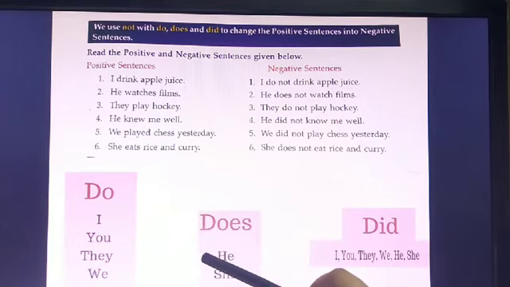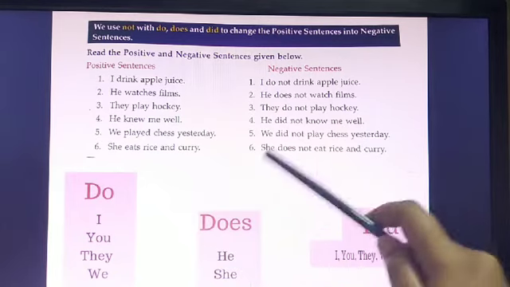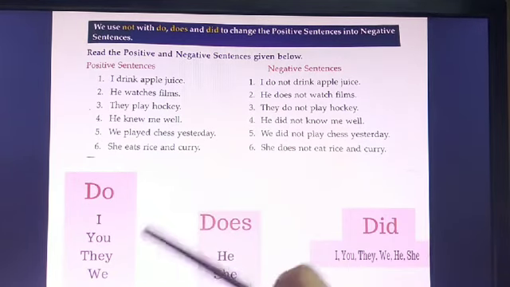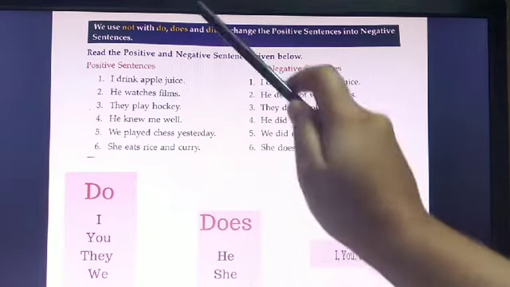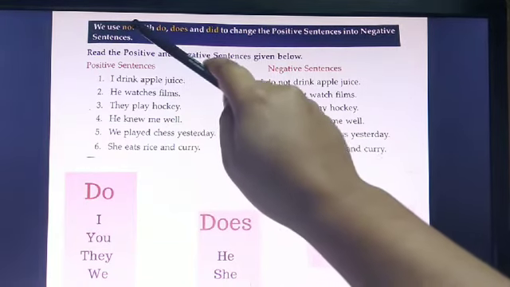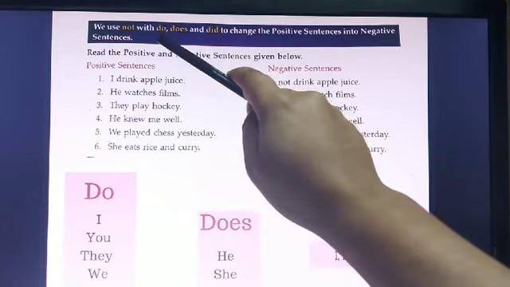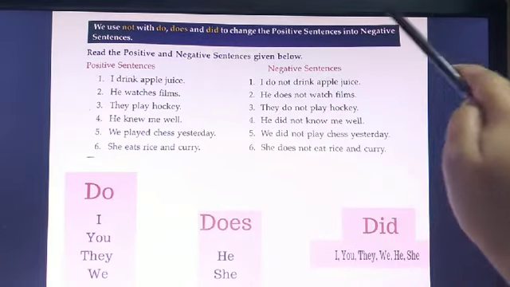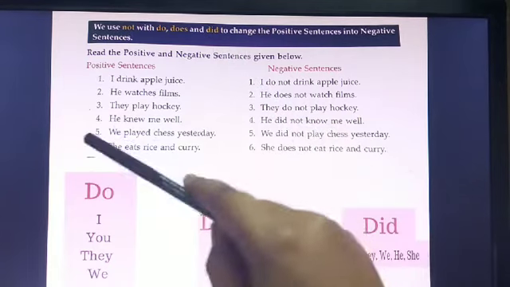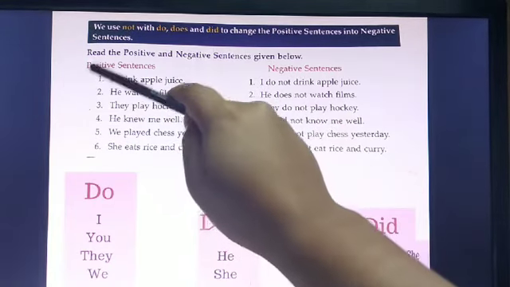And I guess you have written the rules in your classwork copy also, which I have given you. So that's the part of the rule which will be followed here also. So let us read this. We use not with do, does and did to change the positive sentence into negative sentence.